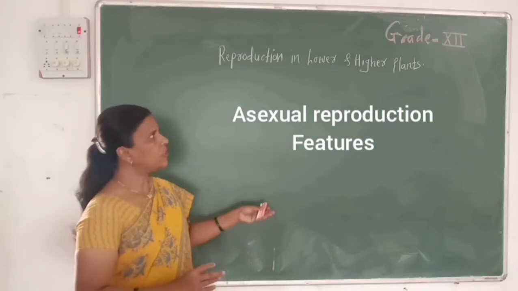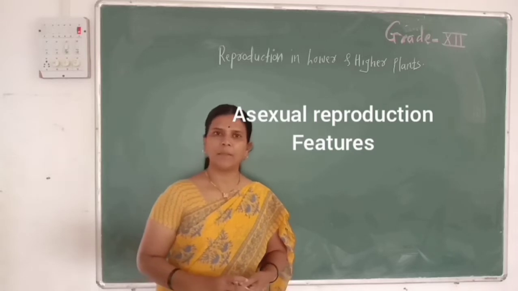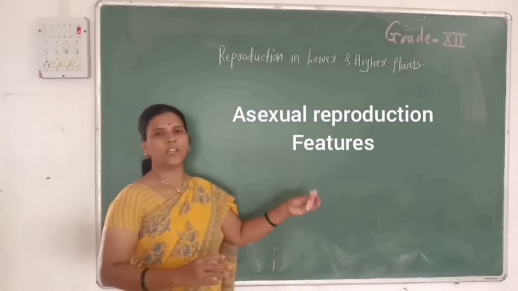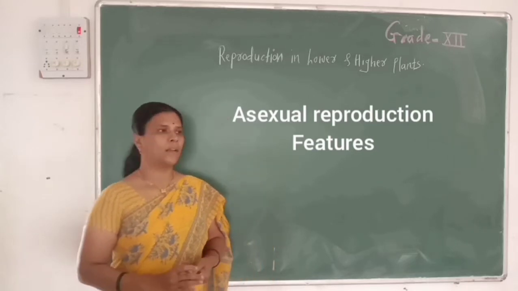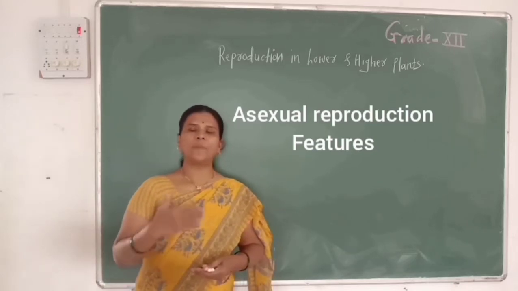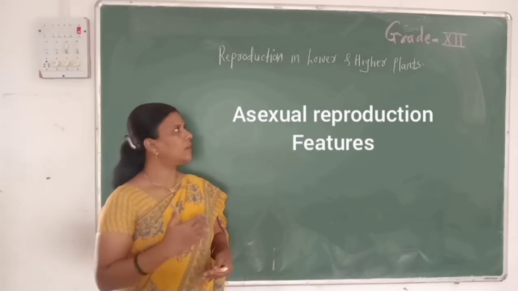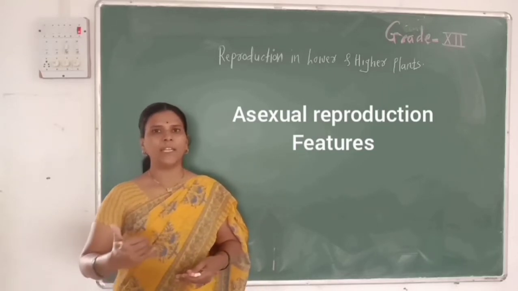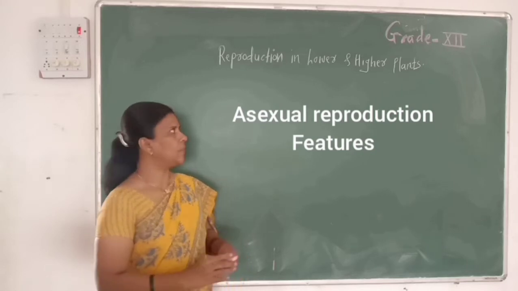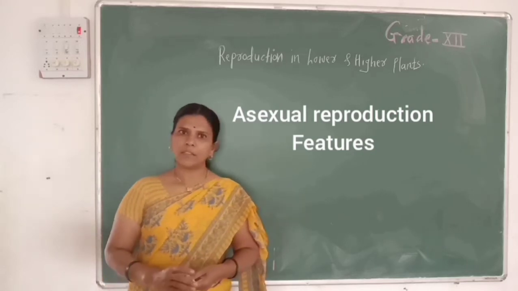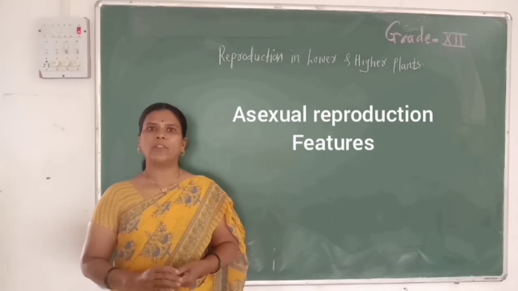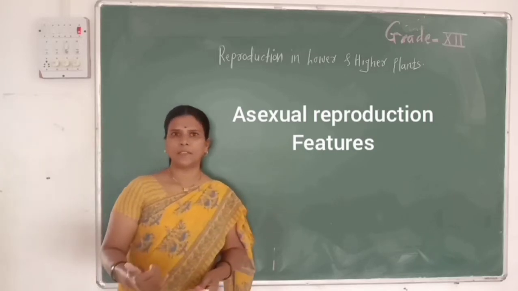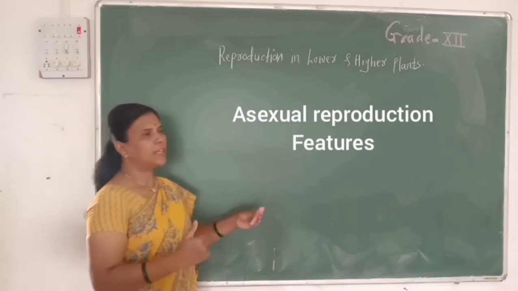Asexual reproduction is a uniparental method, as only one parent is involved in this type of reproduction. The progeny or offspring formed after asexual reproduction are morphologically and genetically identical with each other. In asexual reproduction, only mitotic types of divisions are present. These are some important characteristic features of asexual reproduction.